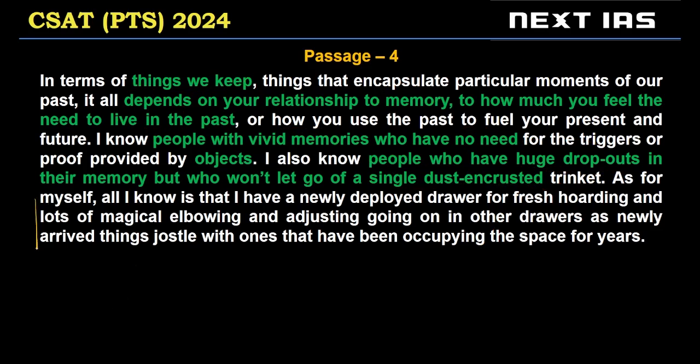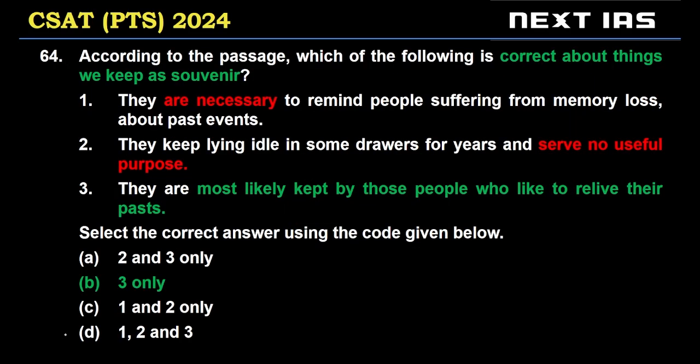And the author is basically someone who is in the second category, who has a lot of such objects saved for reliving the past. All right. So let's look at the question. According to the passage, which of the following is correct about things we keep as a souvenir? Souvenir objects to remind us of some place or some memory, right? This could have made the question a little tricky.